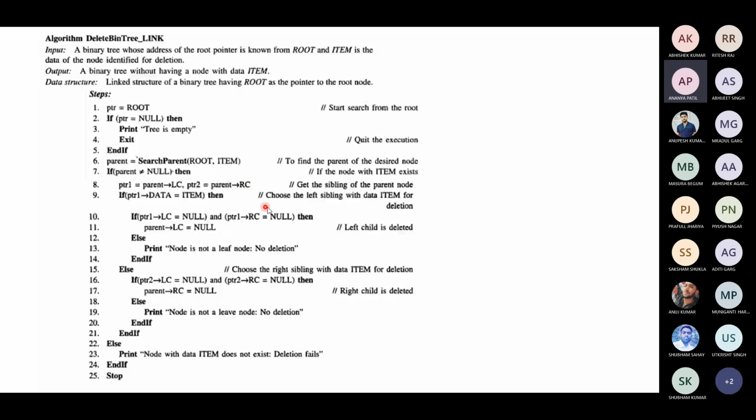If ptr1 lc is equal to null and ptr rc is equal to null, then if the left child is to be deleted, parent.lc will become null. The ptr node's parent lc will become null. If you want to delete the right child, parent's right child will become null. This is the main logic for deleting a node.